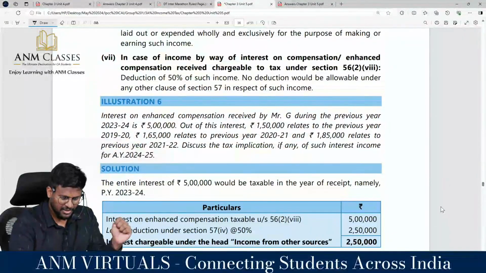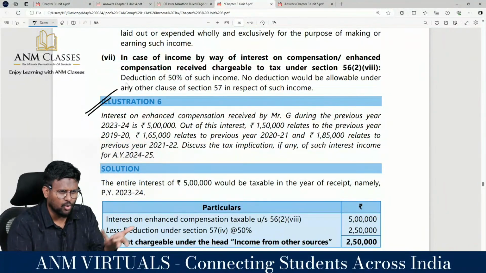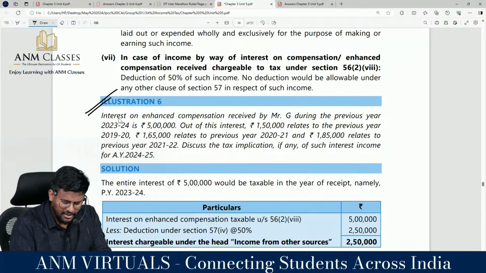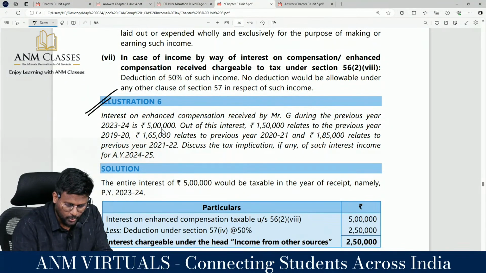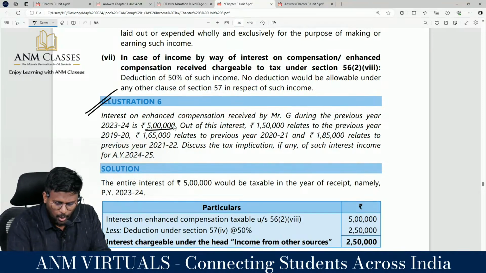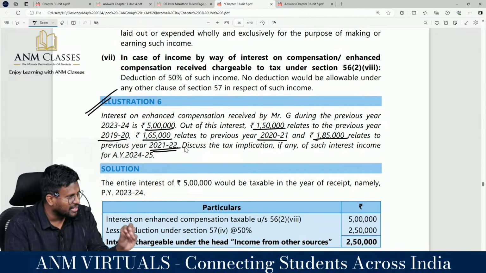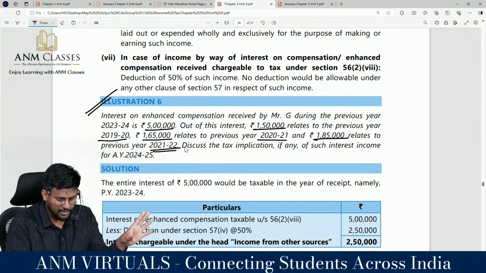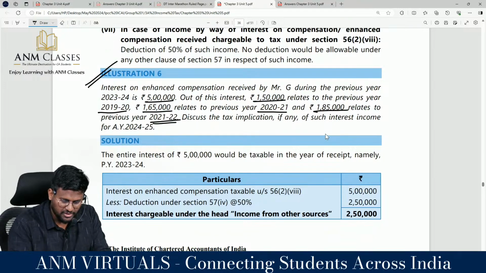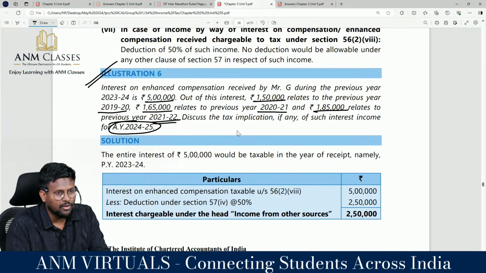Comfortable? I'm moving into illustration number 6. You already know this, we have already solved. Interest on enhanced compensation received by Mr. G during the year 2023-24 is 5 lakh. Out of this interest, 1,50,000 relates to previous year 2019-20, 1,65,000 relates to previous year 2020-21, and 1,85,000 relates to previous year 2021-22. Every interest will be taxable in the year of actual receipt. Discuss the tax implication, if any, of such interest income for the assessment year.